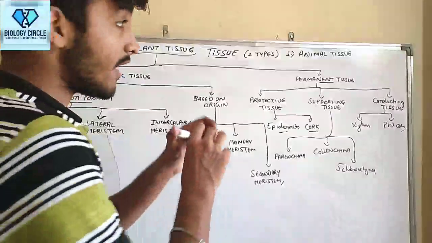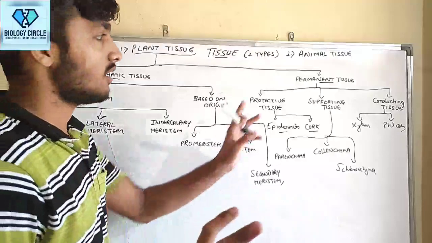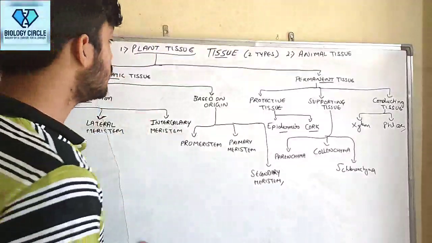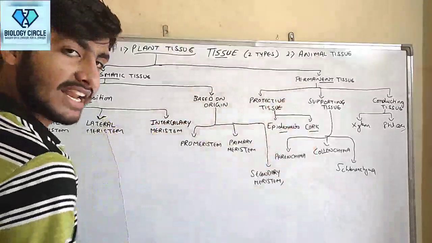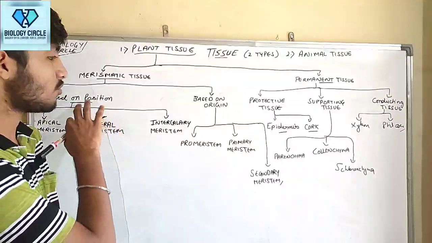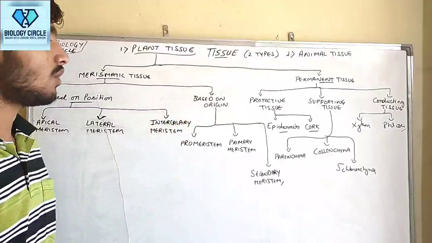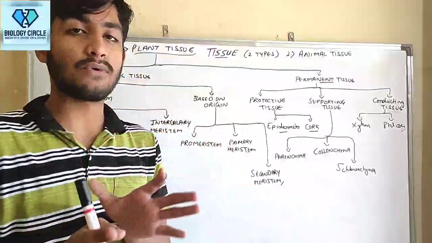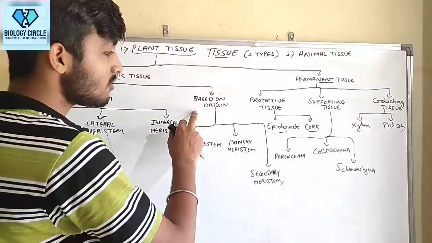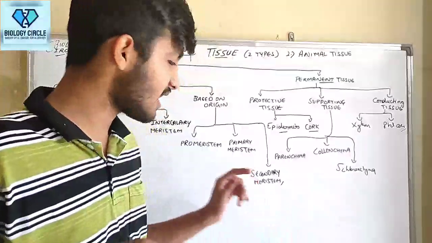So guys, this is a very important flow chart of division of plant tissue. Animal tissue we will discuss later. Plant tissue is mainly divided into two: meristematic tissue and permanent tissue. Meristematic tissue is divided into two on the basis of position and on the basis of origin. On the basis of origin, we only have to know the names, as it is not as important as the basis of position. Based on origin, it is promeristem, primary meristem, and secondary meristem.